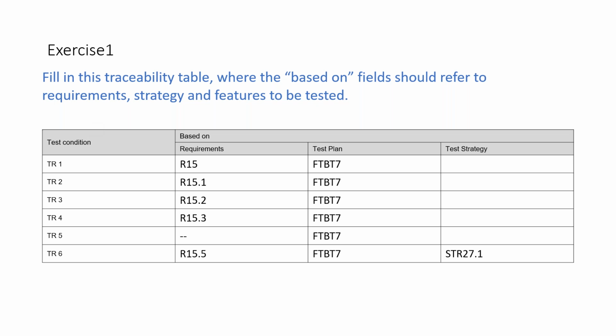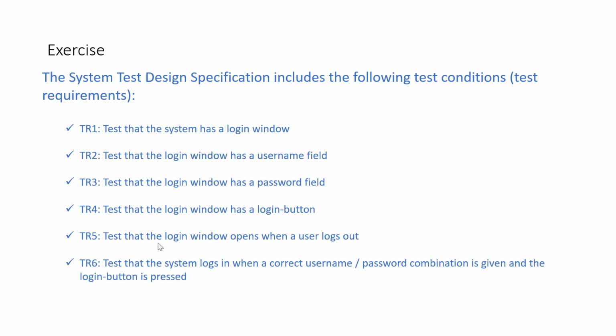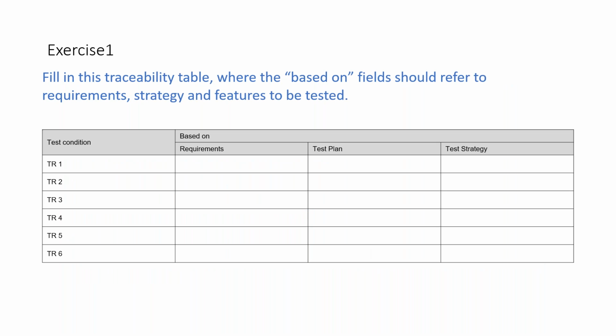Anyway, I filled it in for you. It is not a big issue. So this is TR5. Let's see what TR5 is: test that the login window opens when a user logs out. There is no requirement element for it. Whenever you log out, it comes back to the login page again. The testers have identified that test, but there is no requirement there. So that is one thing you have identified here.